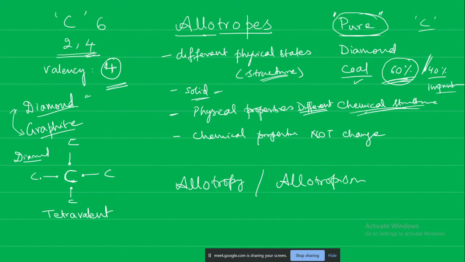Yes, because this is the pure form of carbon. There is nothing else, no other element will be there. If it is forming a bond with any other element, then will we talk about allotropes of carbon? No, that has nothing to do with allotropes of carbon. Chemically, carbon is only bonded with carbon in the pure state, then only we are talking about allotropes here. If it is combining with any other element, we will say it is a compound of carbon, an organic compound. That's it, forget about it. We are not going to talk about allotropes.